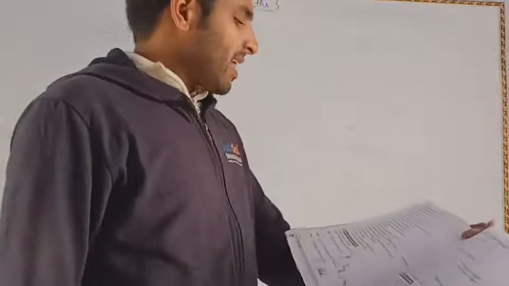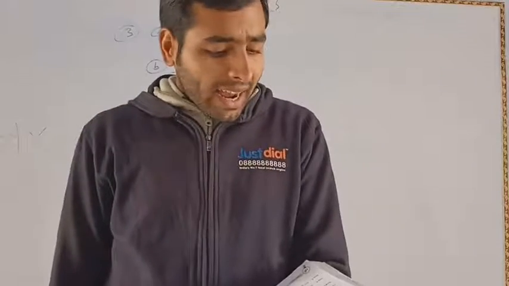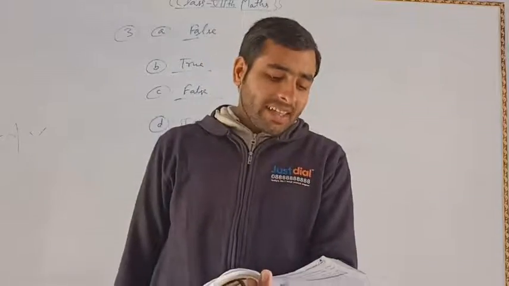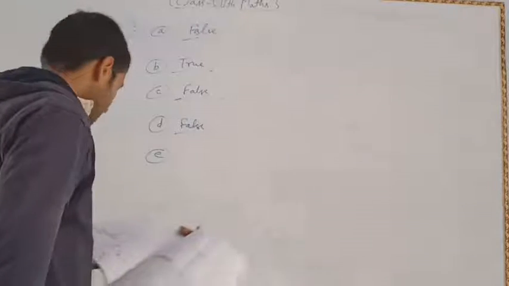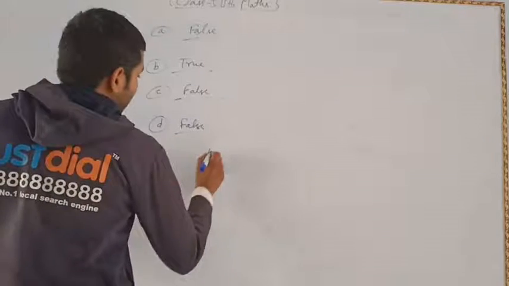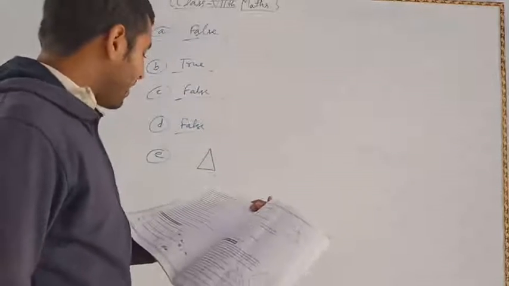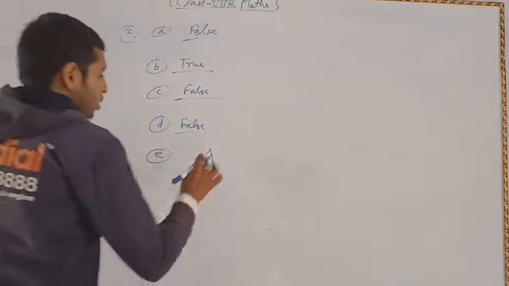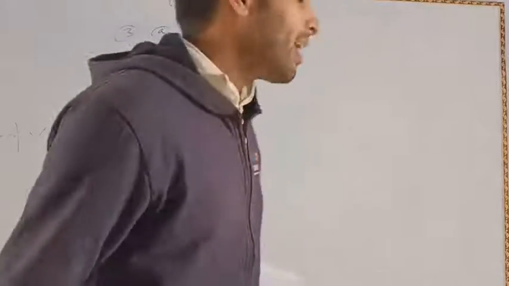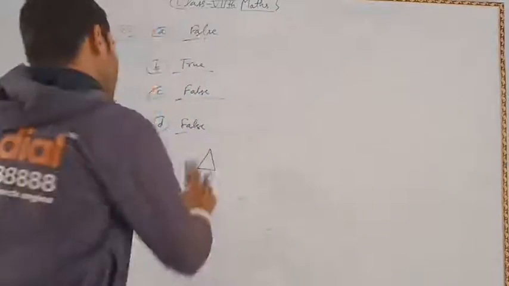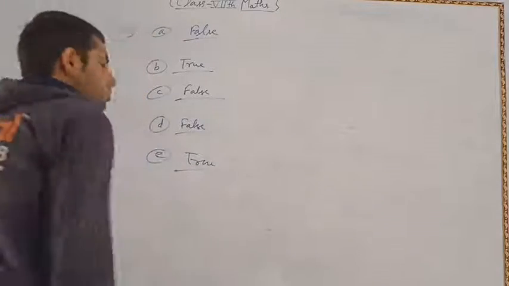Again, in question number 3, part E: in an equilateral triangle, each side is of the same measure. Suppose this is an equilateral triangle. You already know that in an equilateral triangle each side is equal, so all sides have the same measure. That is a true statement. So this statement is true. Okay, so that's all.